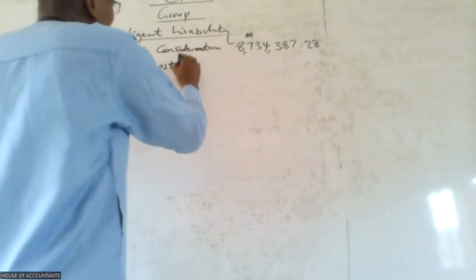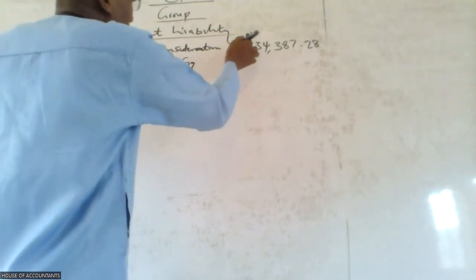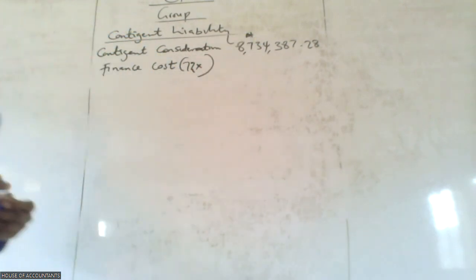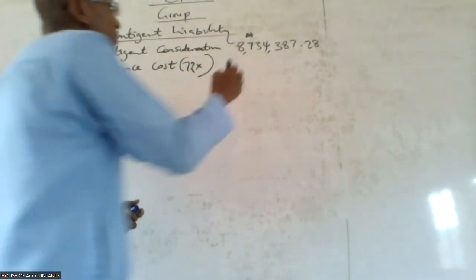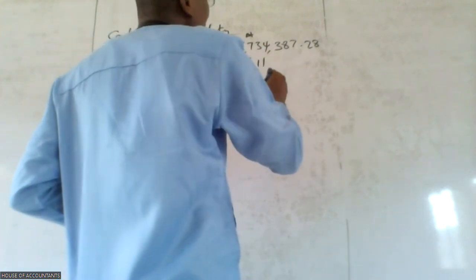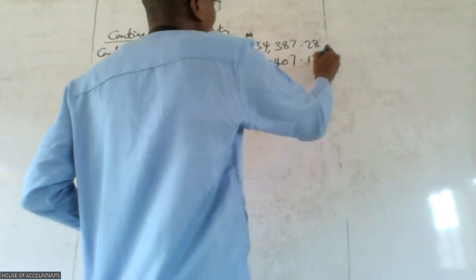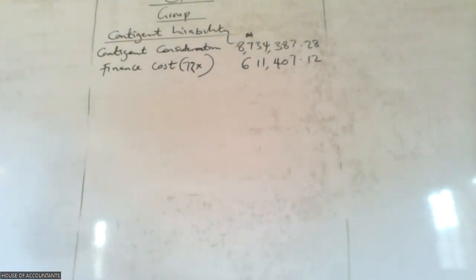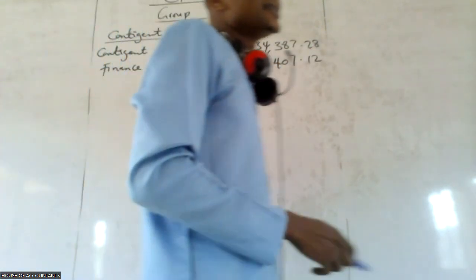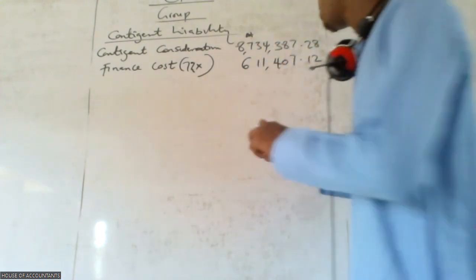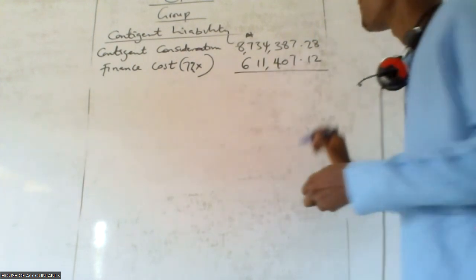So it means it's going to be 7% of this figure. 7% of this figure. What do we get? 611. So please, how did you get 7%? 407.12. That 7% is the cost of capital in the question. That is interest. Okay, so what is the addition?